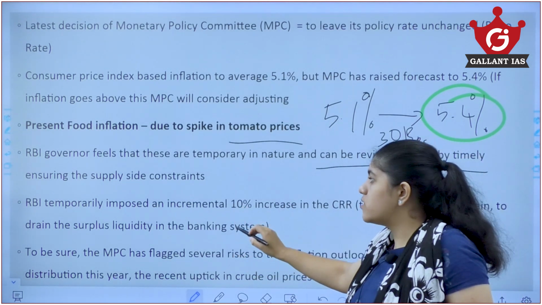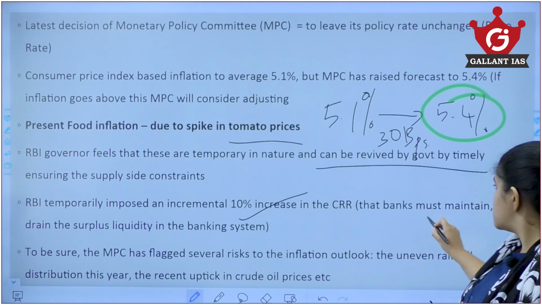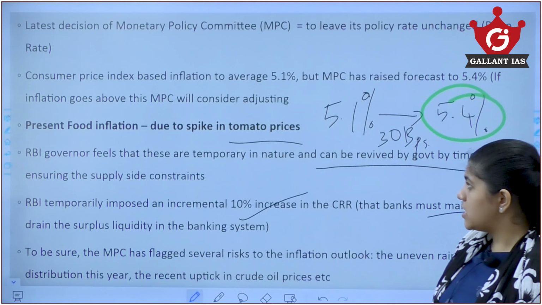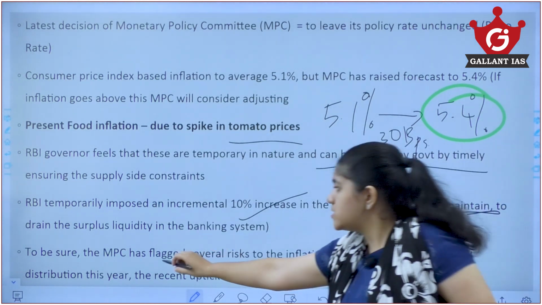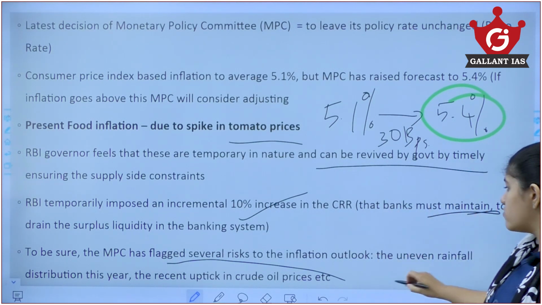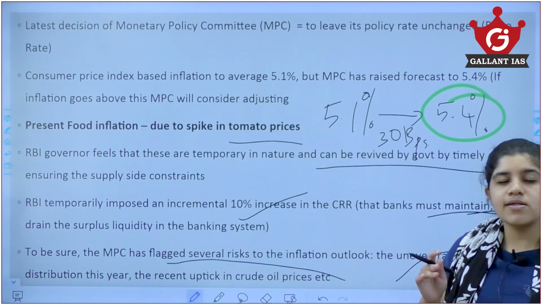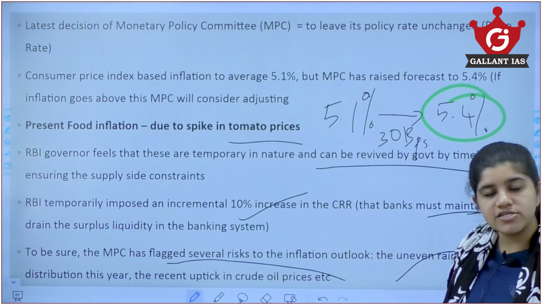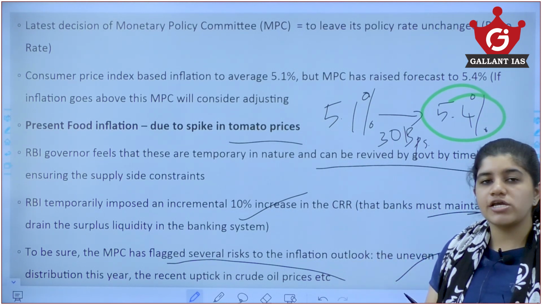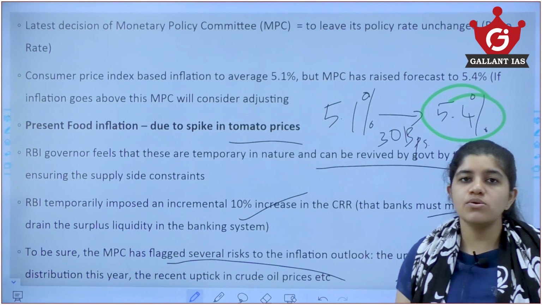Apart from that, the RBI also temporarily increased the cash reserve ratio by 10% to drain the surplus liquidity that is present in the market. The MPC has also flagged several risks for why this inflation is happening right now, because we have uneven rainfall and we also had a spike in crude oil prices. These are some of the temporary reasons why there is presently inflation within the economy. So they are not going to change the repo rates right now. They are going to move ahead and see how this inflation is going to affect the economy.